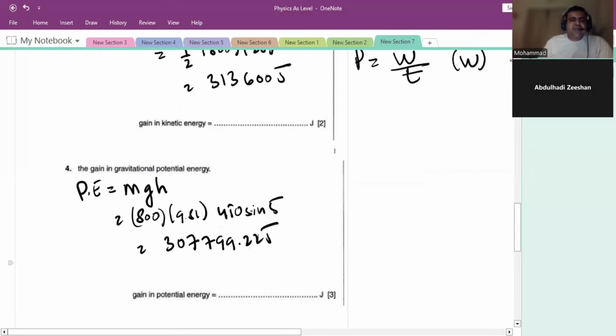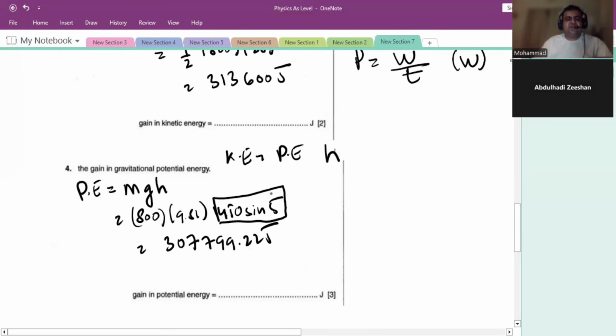So that is conservation of energy. Kinetic energy is equal to potential energy, so you can find the height. You can find the height using 450 sine 5. There's the right angle triangle formula, so you can sketch it and find that. All right.